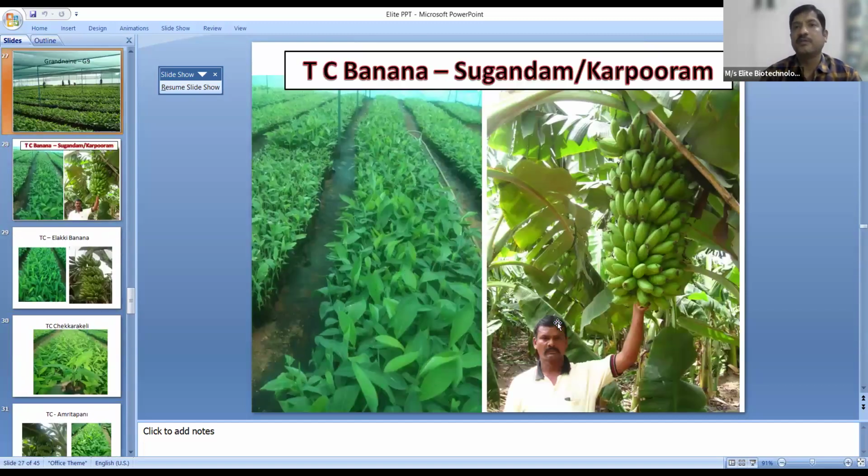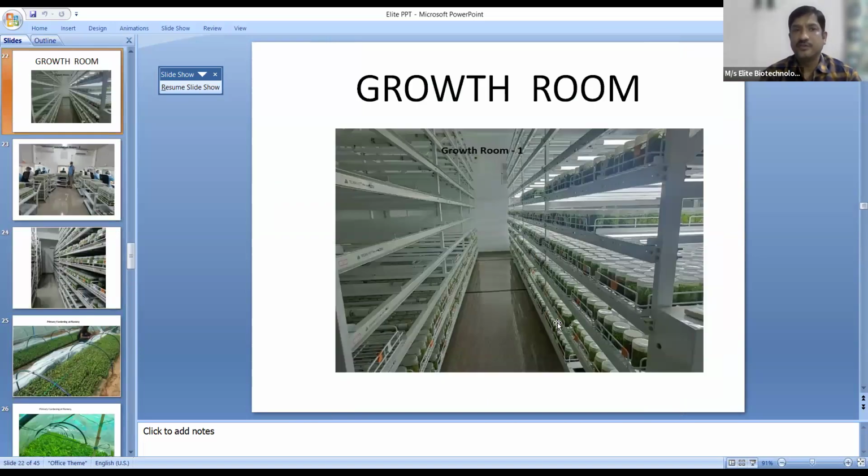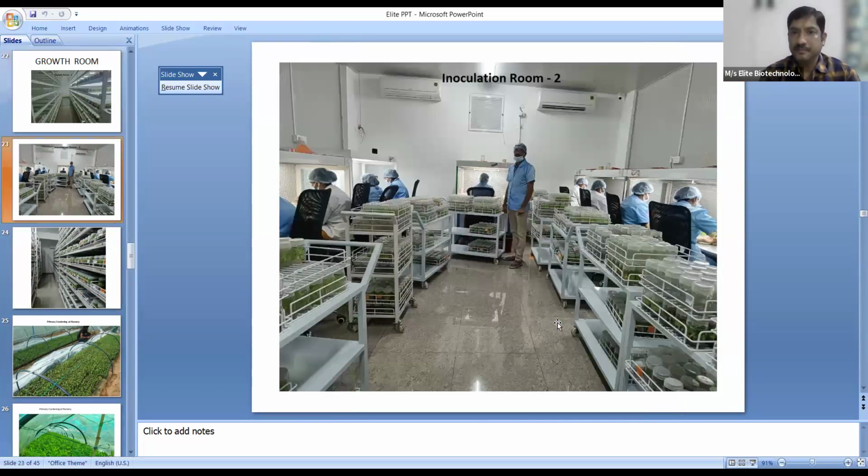So these are the requirements of a tissue culture laboratory. We should be having growth rooms where the inoculated cultures are all stored for 4 to 5 weeks. This is the inoculation room, where each and every room is fitted with a pressure module. The air that is allowed into the laboratory is also filtered. Only microbial free air is here in this room, and what we have is called a laminar air flow.